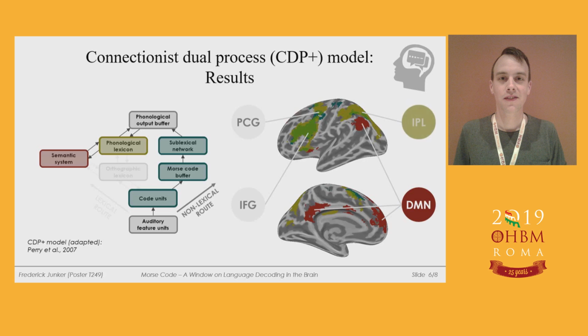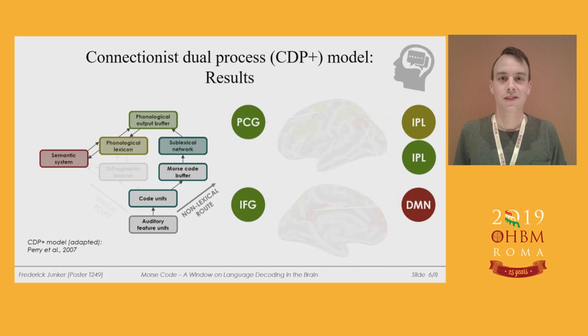And that it's at least likely that a part of the inferior parietal lobe is involved in the phonological lexicon. However, whether the sublexical components or the phonological output buffer were located in the frontal or parietal cortex can't be answered based on the current results.